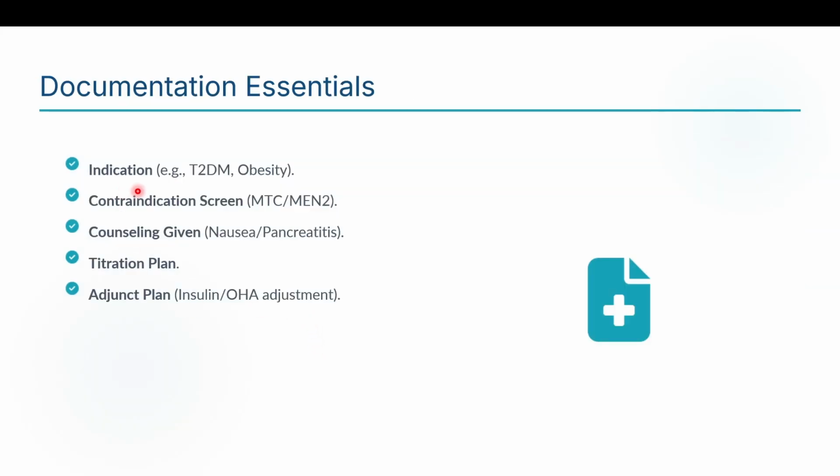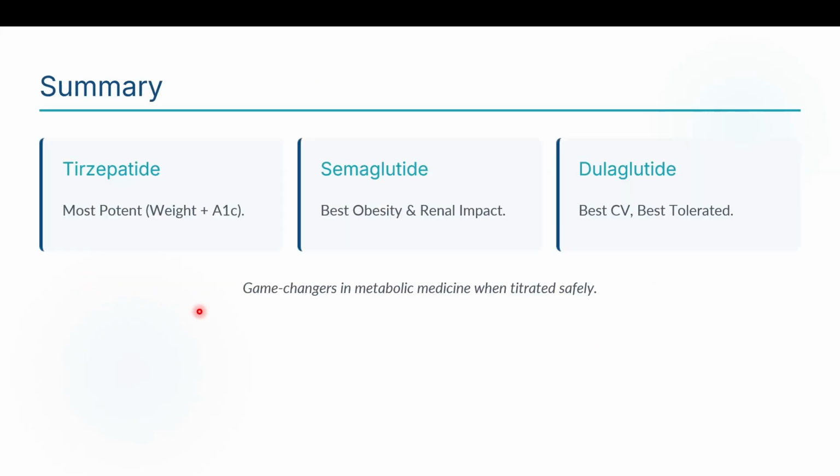Always document the indication for starting the GLP-1 agonist. Always look for contraindications, such as medullary thyroid carcinoma, and counsel the patient regarding nausea and pancreatitis. Educate about the titration plan and the adjunct plan of reducing insulin or OHAs as necessary.